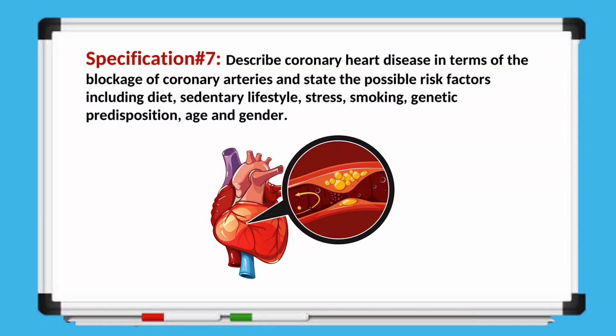Next, we move on to specification number 7. Now, this one requires us to describe coronary heart disease in terms of the blockage of coronary arteries and state the possible risk factors including diet, sedentary lifestyle, stress, smoking, genetic predisposition, age, and gender. So here, basically, we will learn about how a blockage in the coronary arteries can lead to a heart attack, and we will also explore the lifestyle factors and other causes that increase the risk of developing this condition.